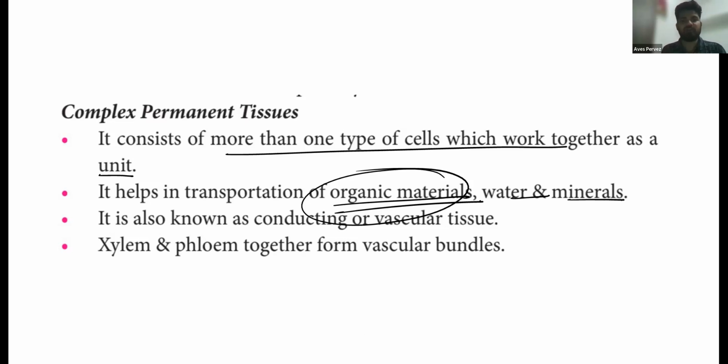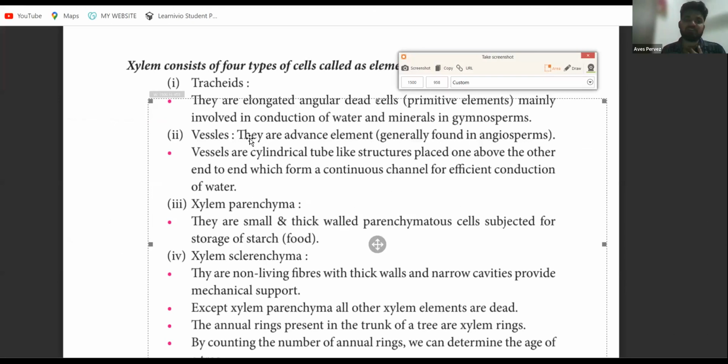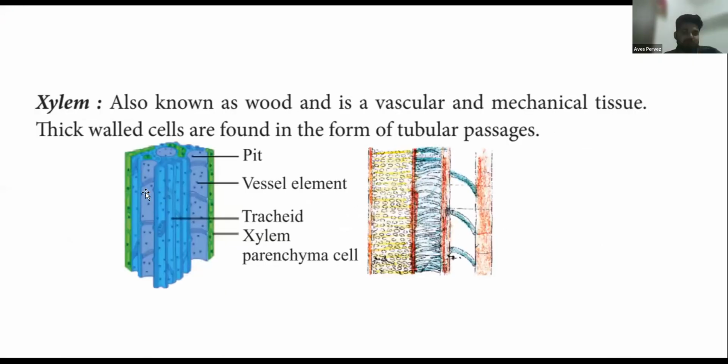So write here what xylem tissue is. Xylem tissue is just like this. These are the pipe-like structures that you are seeing here, and they're made up of four types of cells, also known as vascular or mechanical tissue. And they have thick walls. Let's talk about what type of walls they have.